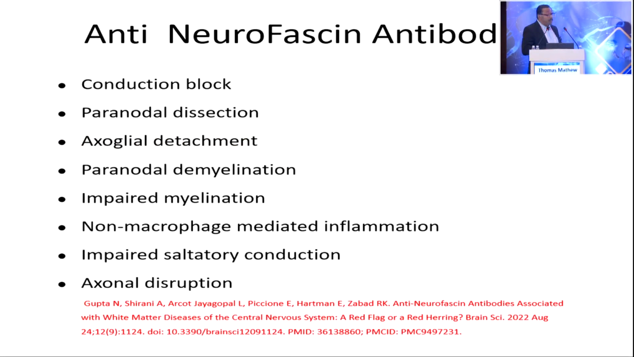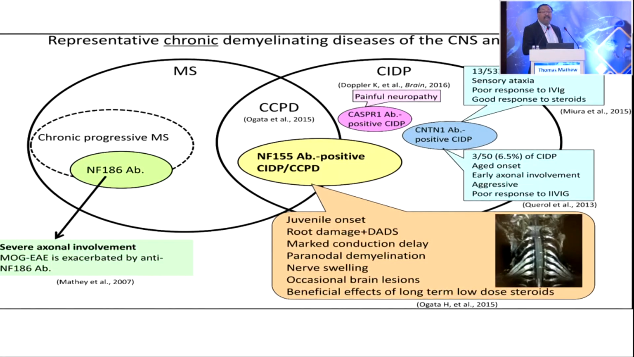So anti-neurofascin antibodies are known to cause conduction block. They cause paranodal dissection. They cause axoglial detachment. They cause paranodal demyelination. They cause impaired myelination. They mediate non-macrophage-mediated inflammation, impair saltatory conduction and cause axonal disruption. So in the expanding spectrum of neurofascin antibodies, MS is also coming into the picture. We thought it's only some subtypes of MS, but it involves MS, along with CIDP and other autoimmune nodopathies. So the spectrum of neurofascins is going to increase, and we are going along with the West or ahead of the West in this.